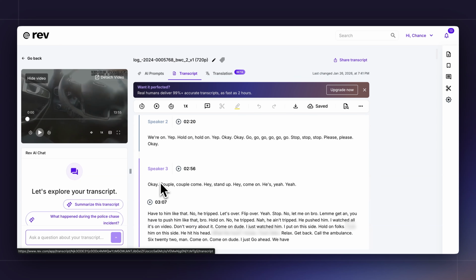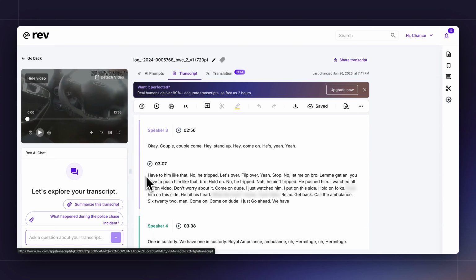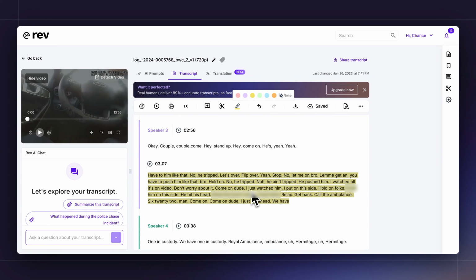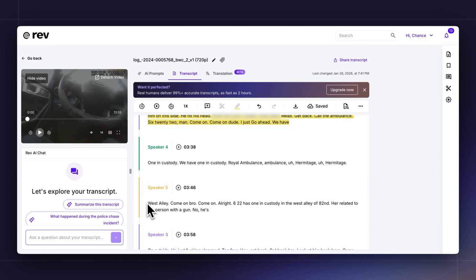As you're working through the evidence and you're finding key moments, your team can highlight certain sections and provide those directly to you so that you can decide on what's material to the case and what you'd like to move forward with in using. Once you've decided that something is incredibly important and you'd like to take it into court with you,